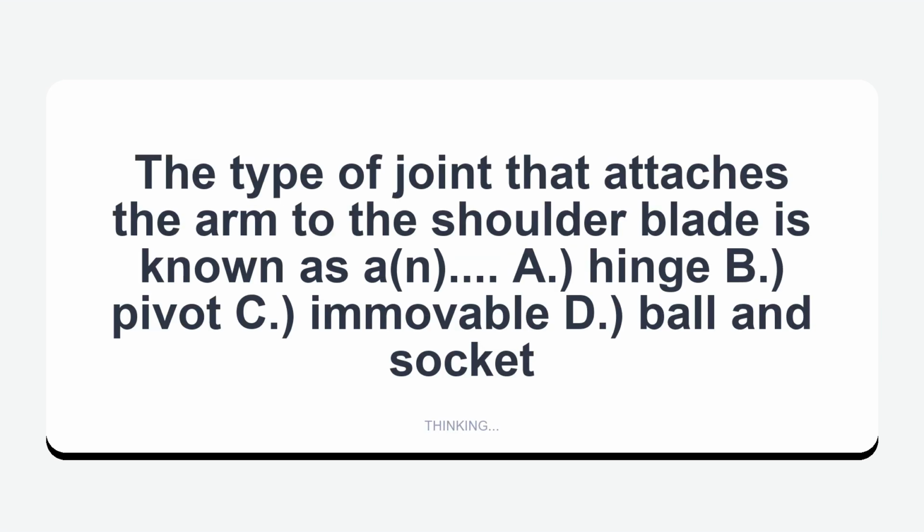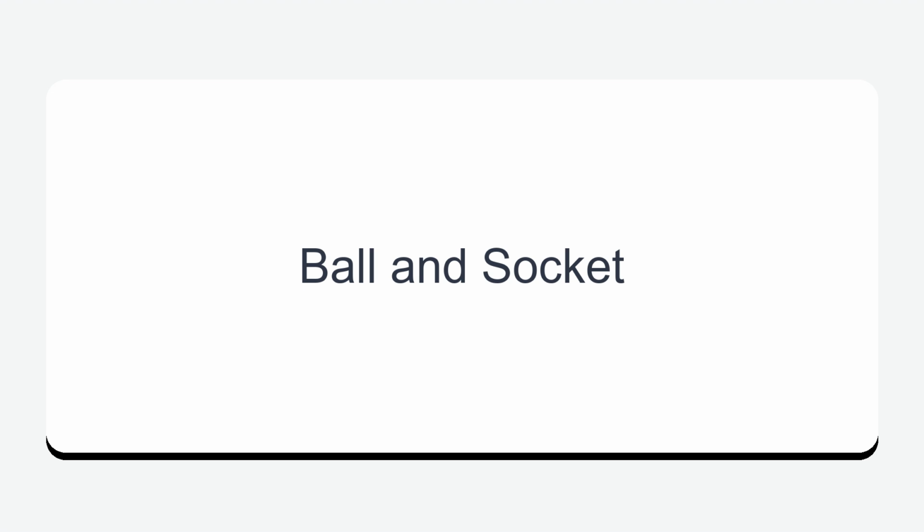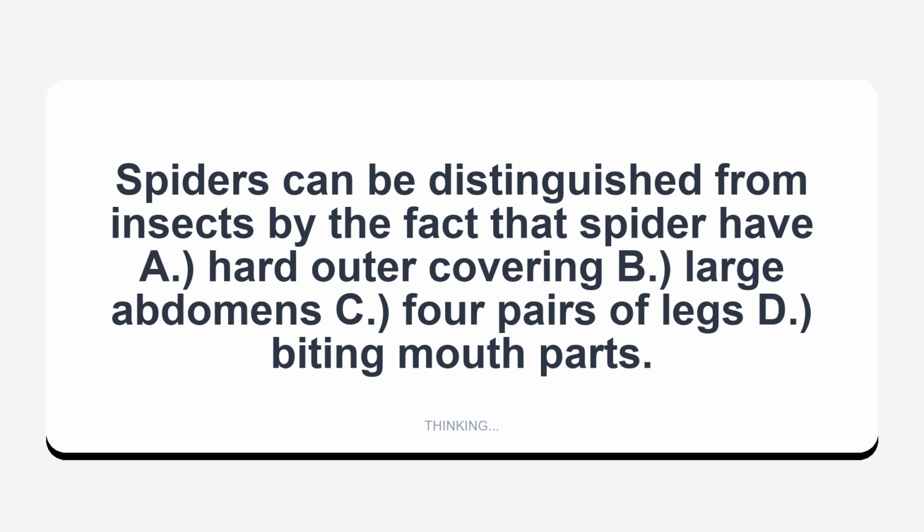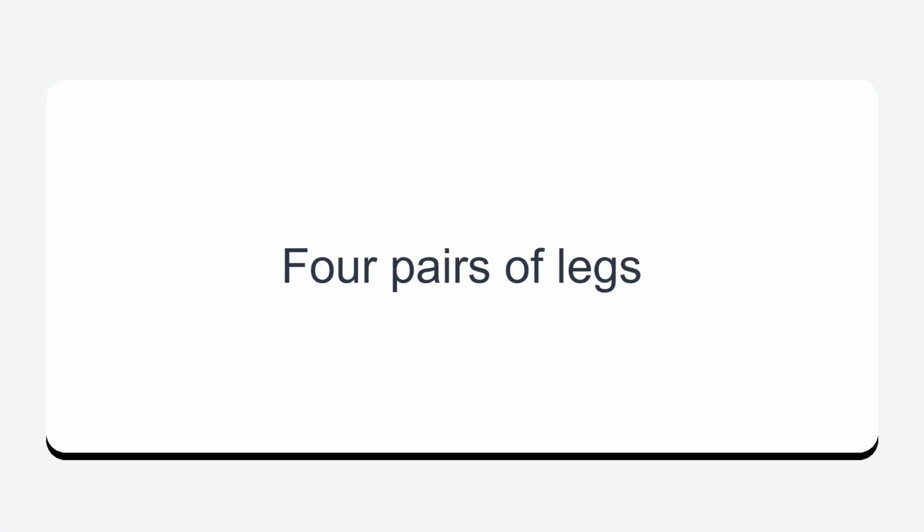The type of joint that attaches the arm to the shoulder blade is known as A. Hinge, B. Pivot, C. Immovable, D. Ball and socket. Ball and socket. Spiders can be distinguished from insects by the fact that spiders have A. Hard outer covering, B. Large abdomen, C. Four pairs of legs, D. Biting mouth parts. Four pairs of legs.